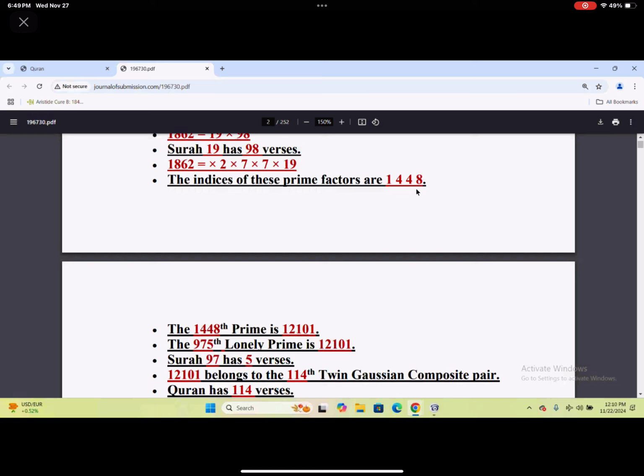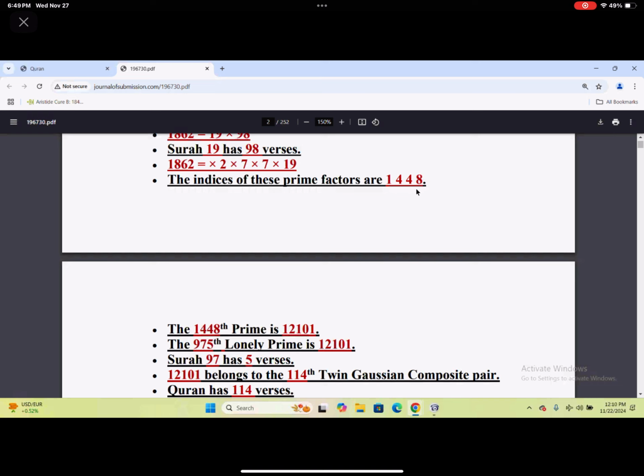Remember now, chapter 97 is the chapter that says that we have revealed this on the night of power, or the night of destiny. Okay, so again, God is telling us about the Quran. So these are not by accident.